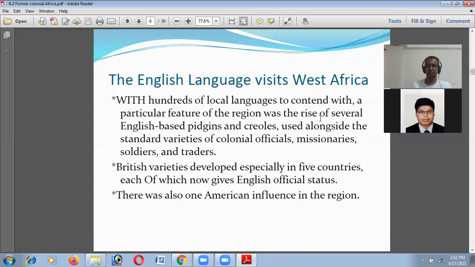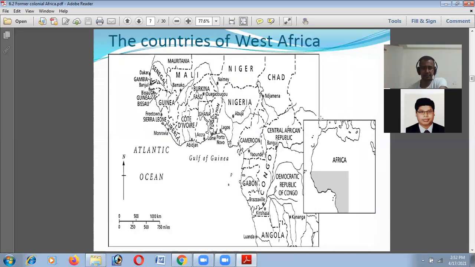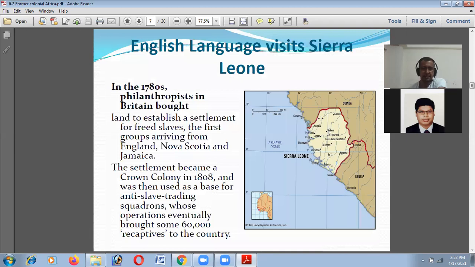British varieties developed especially in five countries, each of which now gives English official status. And there was also one American influence in this region. So these are the countries in West Africa; many countries are here. English came in such a way, for the cause of colonial purposes. And in Sierra Leone,